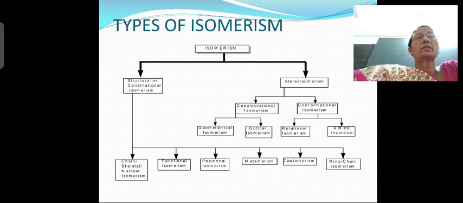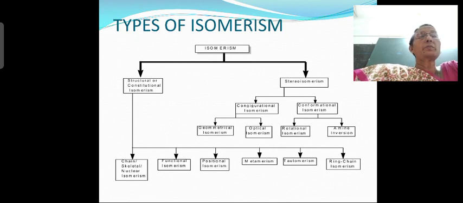Types of isomerism. Now what are the different types of isomerism? Isomerism is broadly classified into 2 types. Structural isomerism, also called constitutional isomerism, but we say structural in short. Next is stereo isomerism.